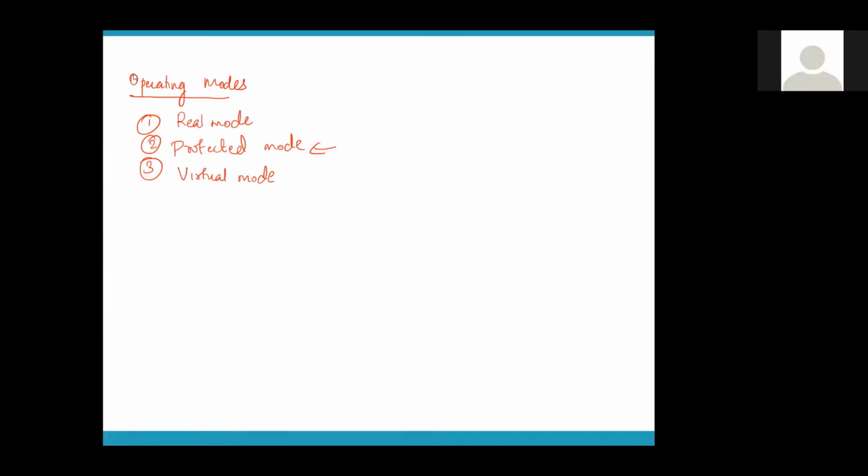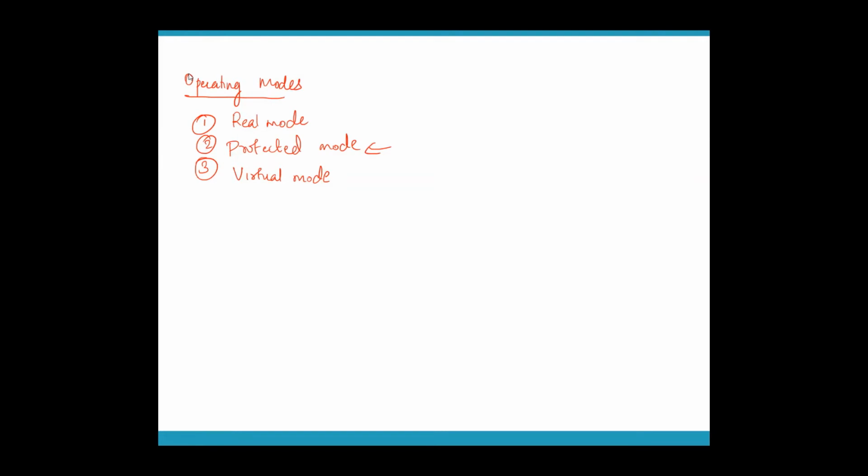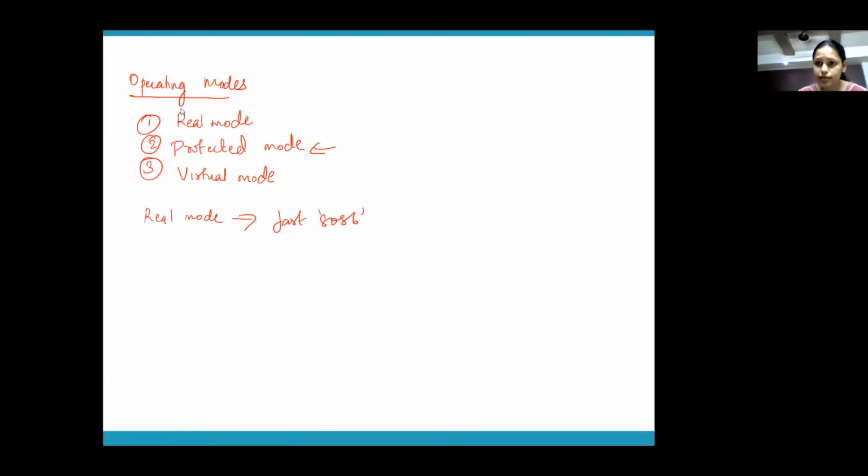Now real mode. In real mode, 80386 does not behave like 80386. It works like a fast 8086. I even told you the reason why we say it's a fast 8086. Does anybody remember?